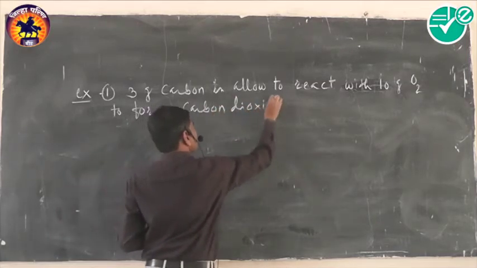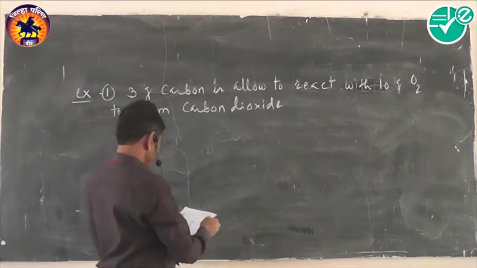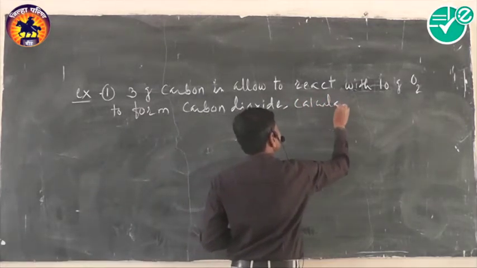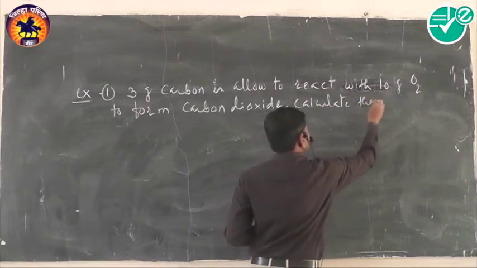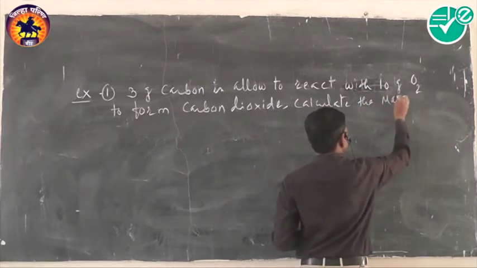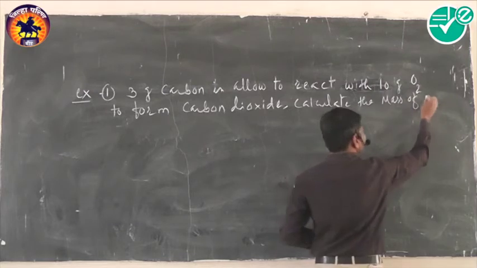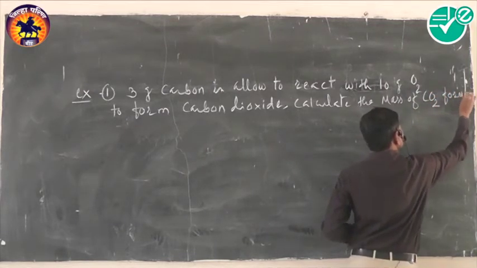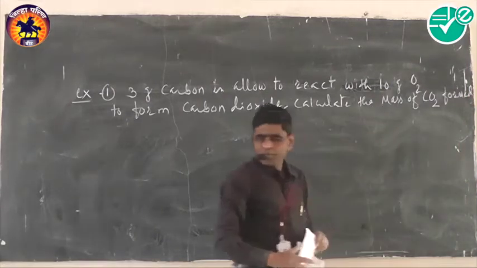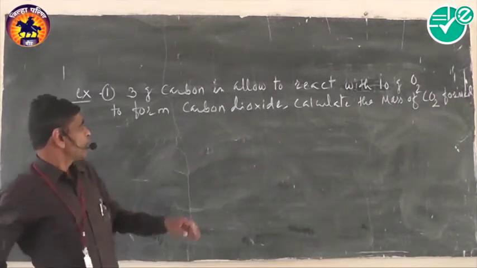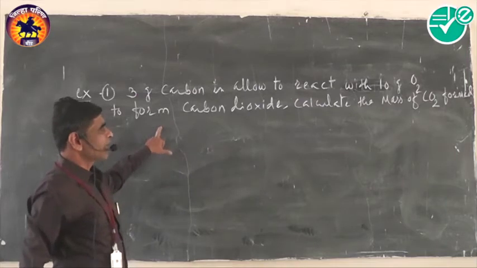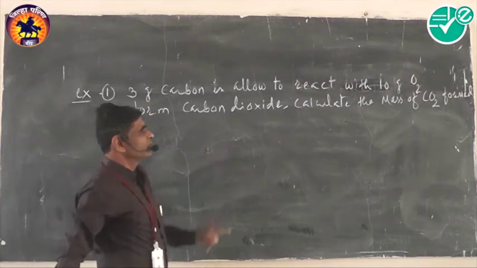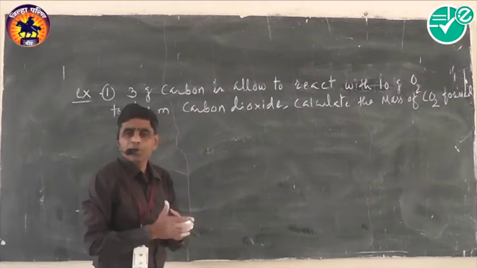Then calculate the mass of CO2 formed during the reaction. Remember, if 3 gram of carbon is allowed to react with 10 gram oxygen to form carbon dioxide, then calculate the amount of carbon dioxide formed.